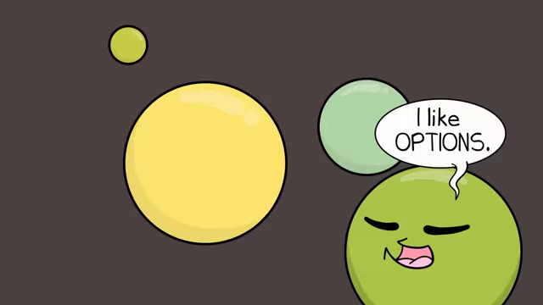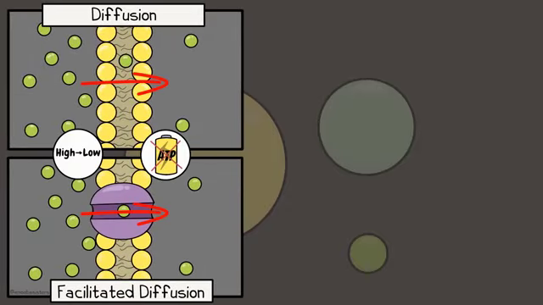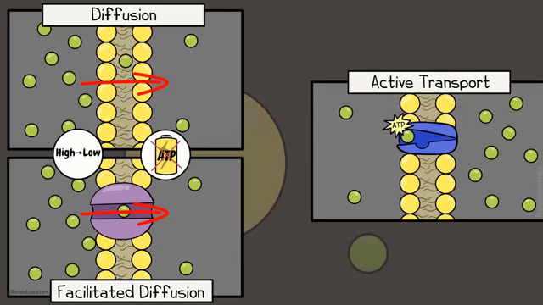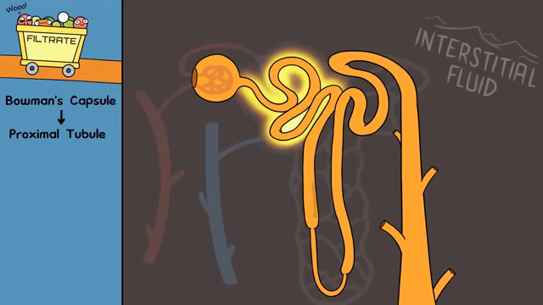Some substances that enter or leave the nephron, they might travel by diffusion or facilitated diffusion, and those transport types move with the gradient from high to low concentration. But sometimes substances are transported by active transport, requiring ATP. Let's go. We're going from the Bowman's capsule to proximal tubule. Proximal can mean near, and it is the tubule nearest the glomerulus. Important because there is another tubule later on.